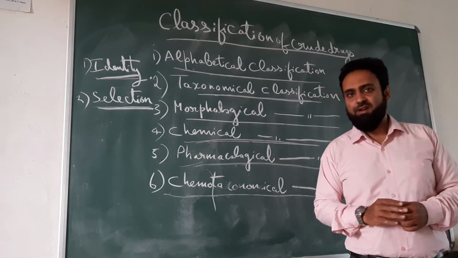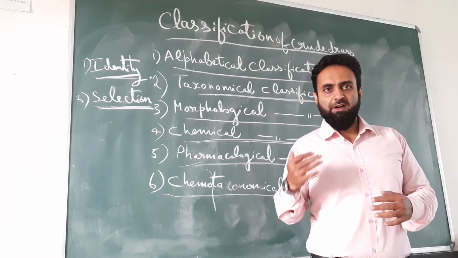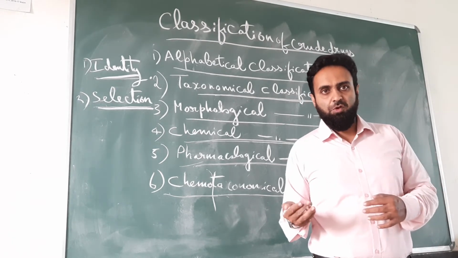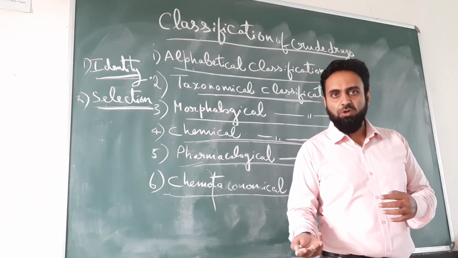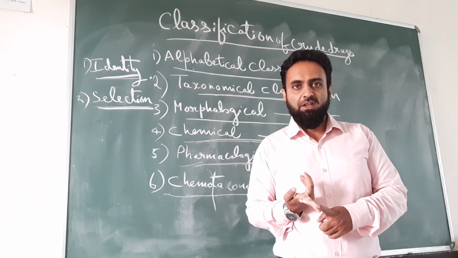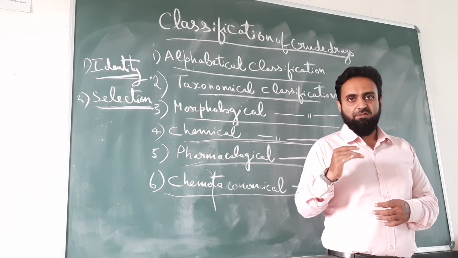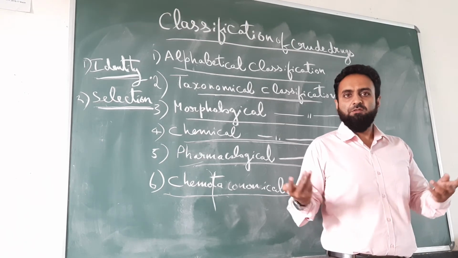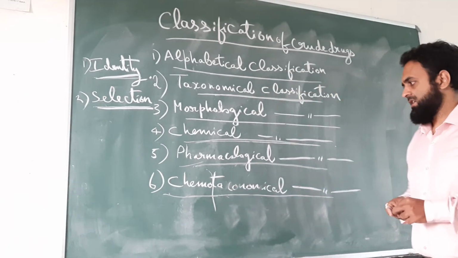Disadvantage of pharmacological classification: there may be repetition of drugs occurring. Why does the repetition occur? Because one drug may contain more than one chemical constituent which has more than one pharmacological activity. Example, cinchona. Cinchona contains quinine and quinidine. Quinine is anti-malarial, quinidine is anti-arrhythmic. So the same drug is being classified twice in two groups. So it may lead to some confusion and ambiguities. This is a demerit of pharmacological classification.